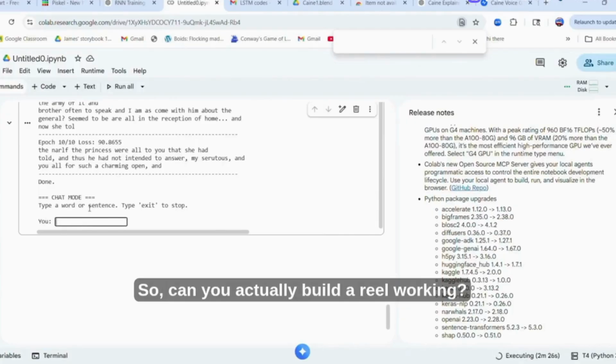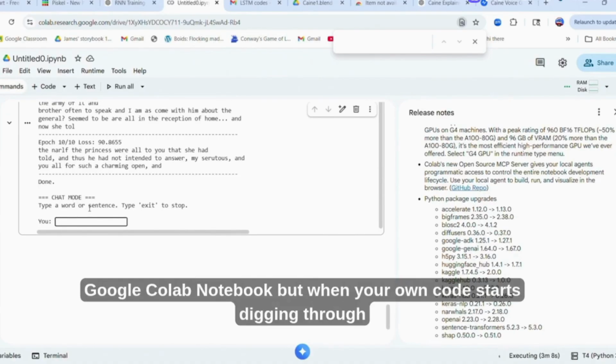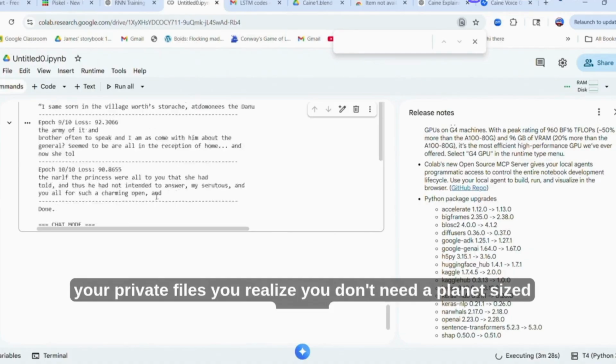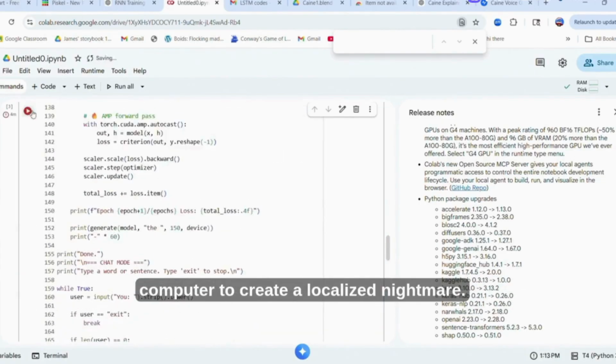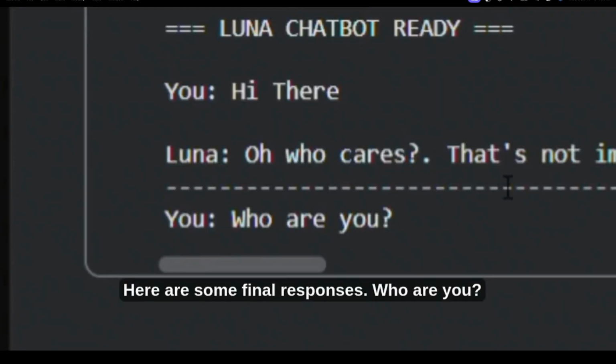So can you actually build a real working AM? Probably not in a free Google Colab notebook. But when your own code starts digging through your private files, you realize you don't need a planet-sized supercomputer to create a localized nightmare. Here are some final responses.